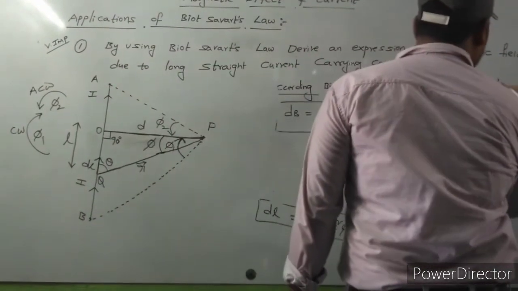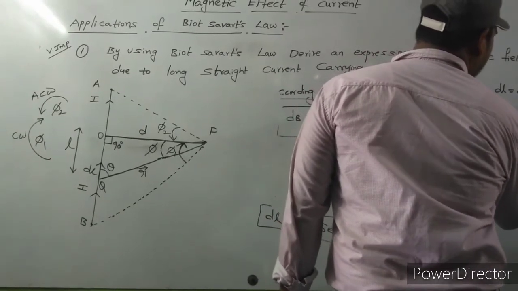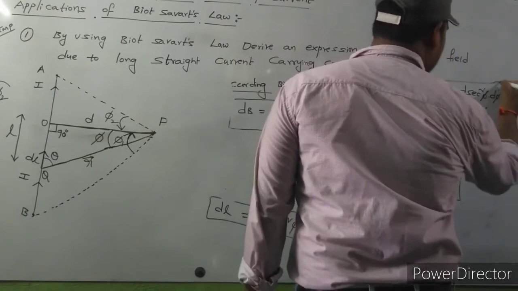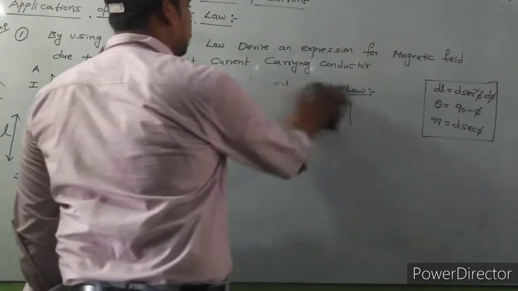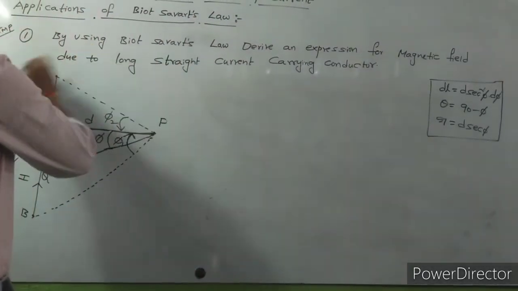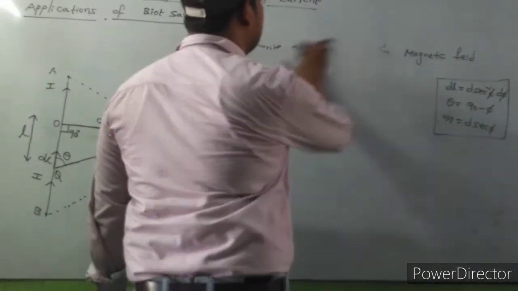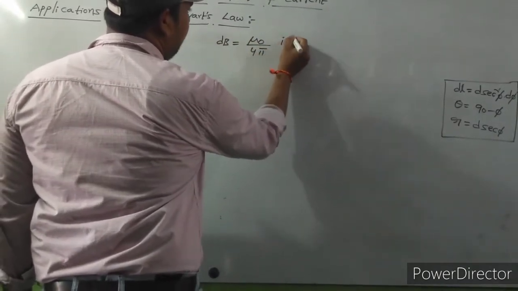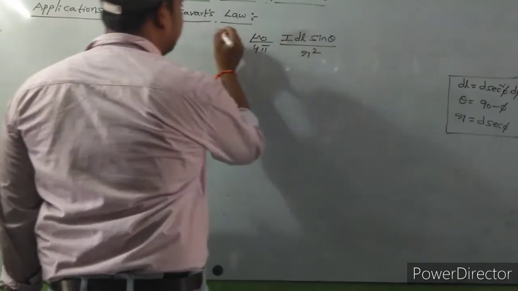So what did we get here? dL is equal to D into secant square phi into d phi, theta is equal to 90 minus phi, and R is equal to D secant phi. So dB is equal to mu naught by 4 pi into I into dl, capital I into dl sin theta by r square. This is the dB value.